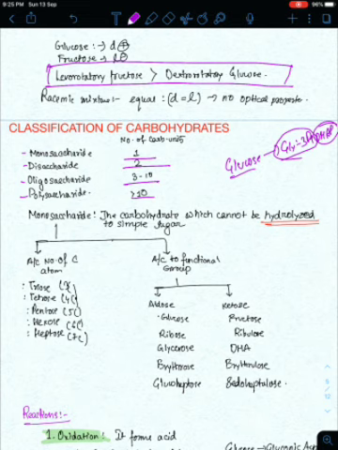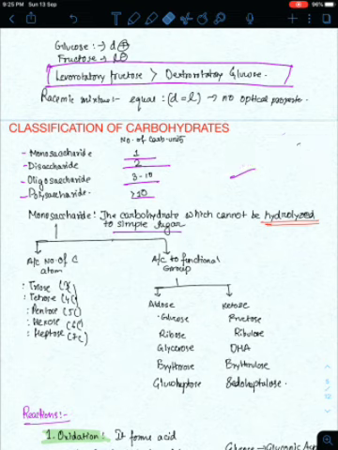The compound which cannot be hydrolyzed to simple sugar. The term simple sugar is also important, because dihydroxyacetone phosphate is not a sugar. If you break glucose into glyceraldehyde 3-phosphate and dihydroxyacetone phosphate, both are not sugars.